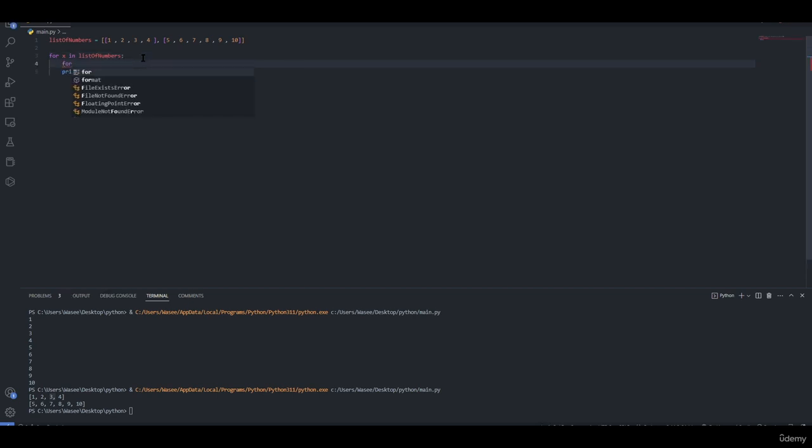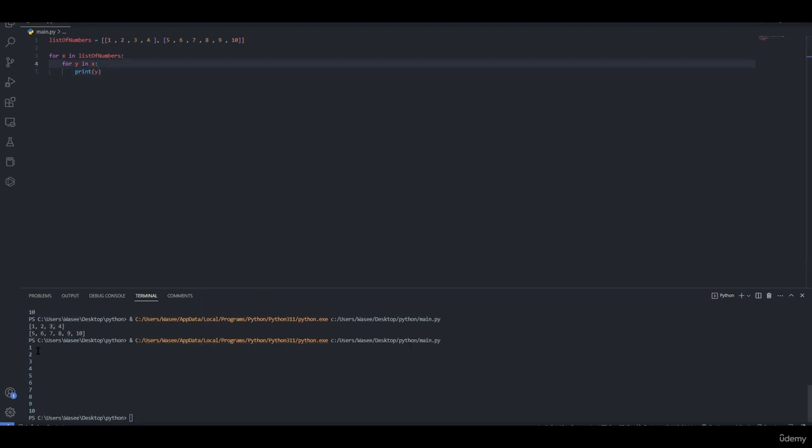Therefore, we write down for any variable, for example y, in list in x, print y. As you can see, we have each number on a line by itself, because we are using a double for loop, which is also known as a nested loop.